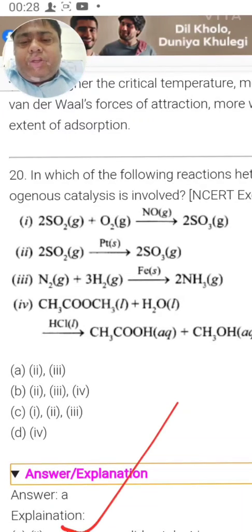So in this way we have done 20 questions of surface chemistry. You can do the rest of the questions below these on your own in the same way. Wherever you find any misleading explanation, refer to your NCERT textbook. Any concept which is beyond the scope of the NCERT book will not be used to frame MCQ questions even in your board exam. All the MCQ content will be from the textbook. It can be between the lines, it can be in text, it could be a ready-made question, but it will not be beyond the scope of the NCERT book.